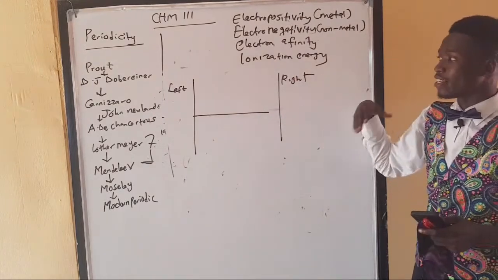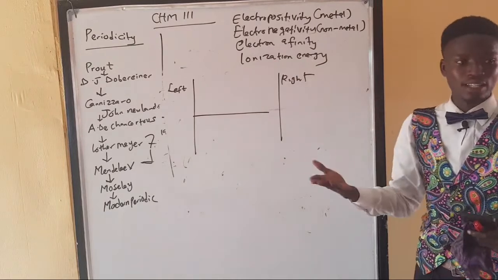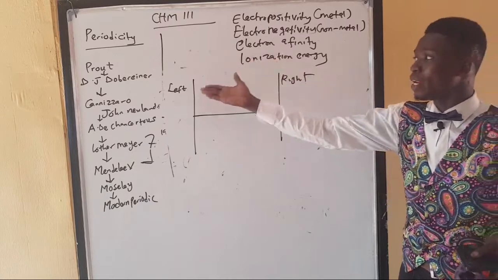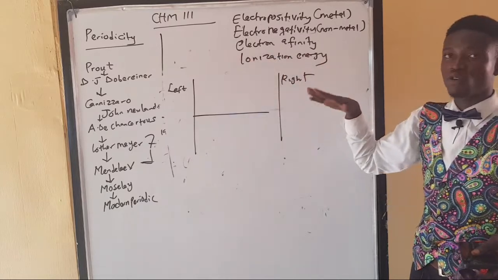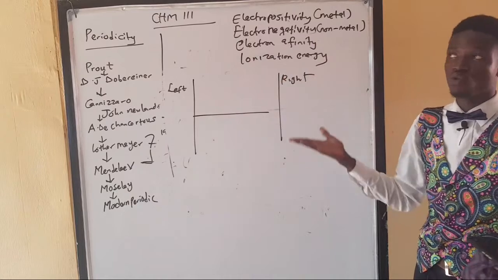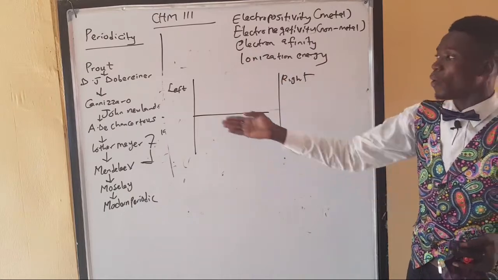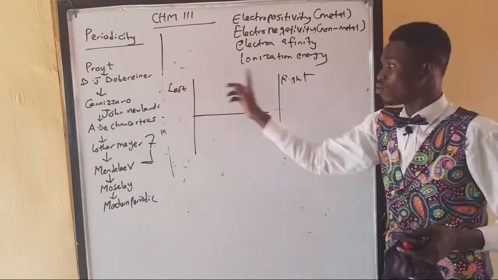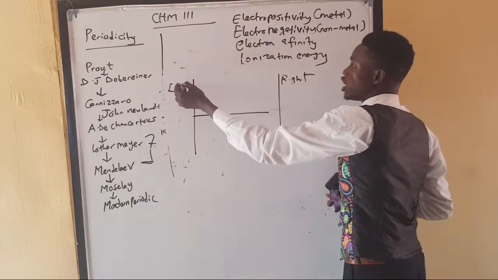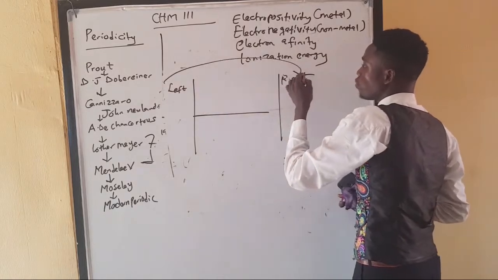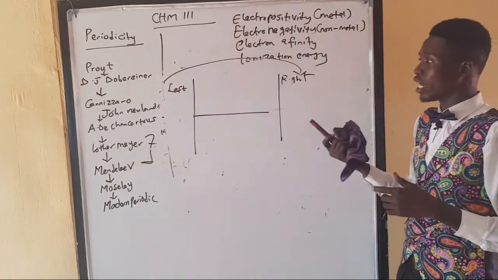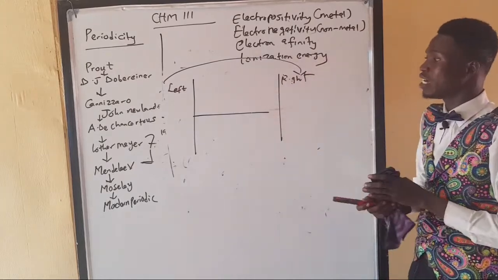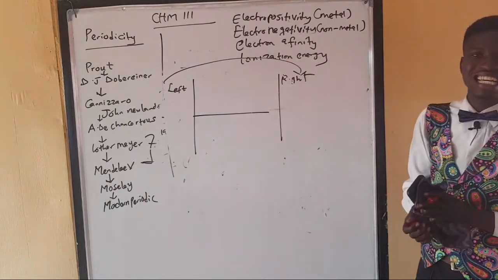But they can say it in another way. In your test or exam, they can ask you in another way. They can say when you move from left to right of the periodic table, or when you go across the period, what happens to electronegativity? So when you move across the period, what they are saying, in other words, is that when you move from left to right, that means from group 1 to group 8, where we have the noble gas, what happens? Since those non-metals are found mostly here, the answer will be electronegativity increases.